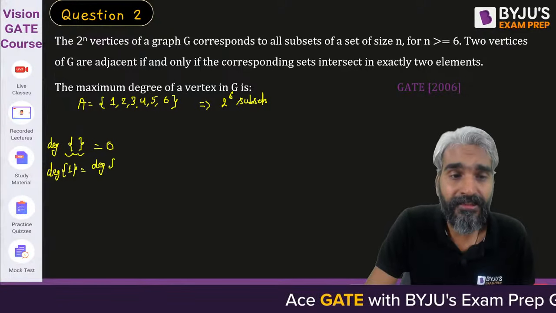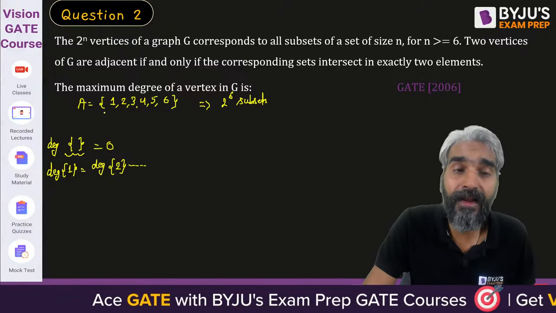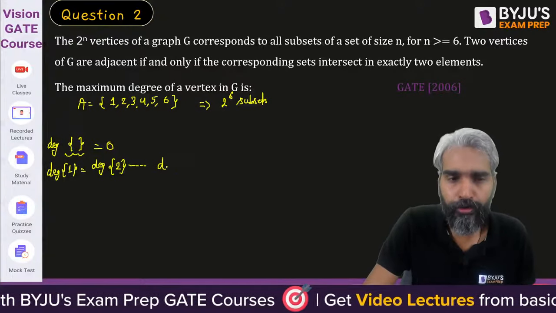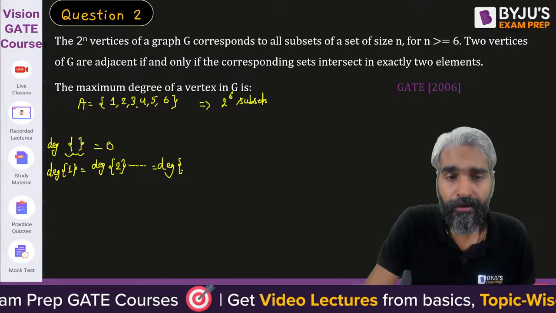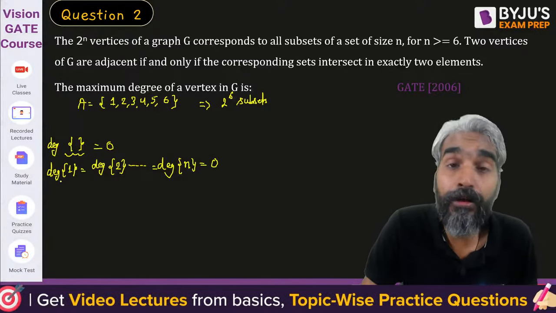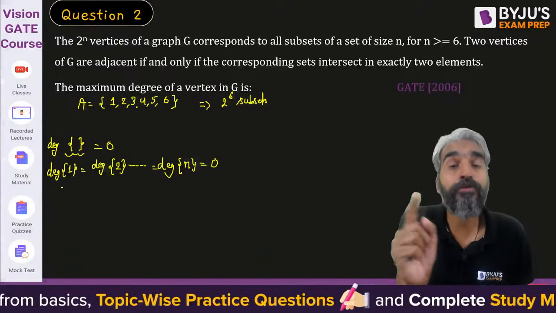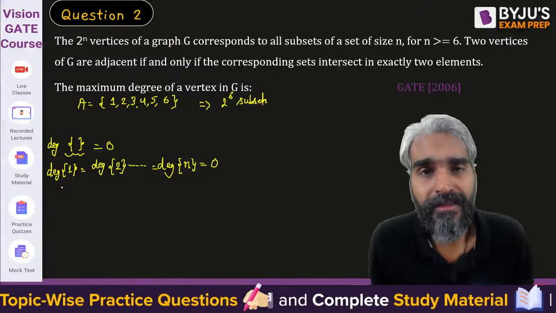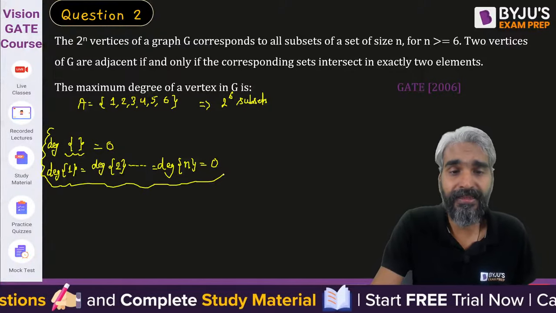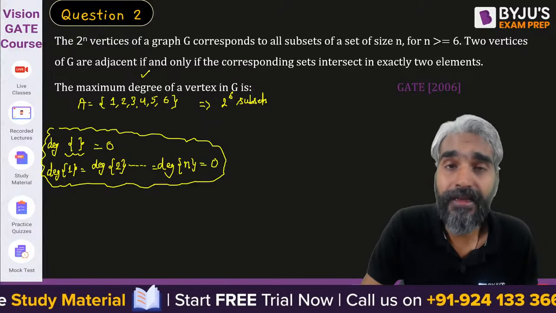So, how many such vertices will be there? Sir, if there are n numbers in the set, then degree of 1, degree of 2, degree of 3 up to degree of n, they will all be the same and their degree will be 0, because a set of size 1 can never result in a set of size 2 on intersecting with some other set. So yes, sir, these are the sets of degree 0, but it is asking for the maximum degree in the graph.